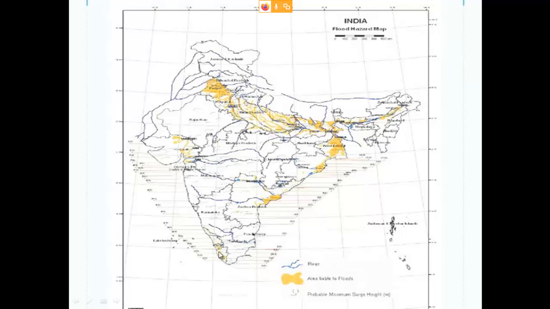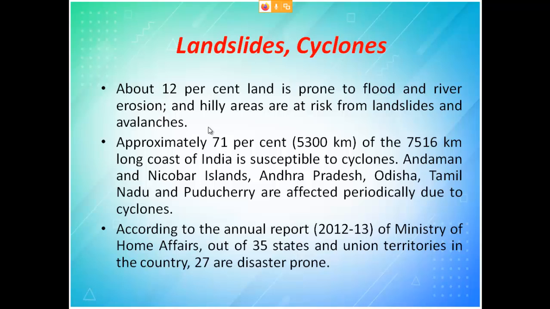Only some part of Kerala, the lower part of Kerala, has a chance, and the upper part of Kerala escapes. Otherwise, this region is slightly projected outwards, so there is a chance for flood because of cyclone. That is why this region comes into the picture. Whereas when you see the other part of India, you don't even have water, so there is no chance for flood. Then comes your landslide.